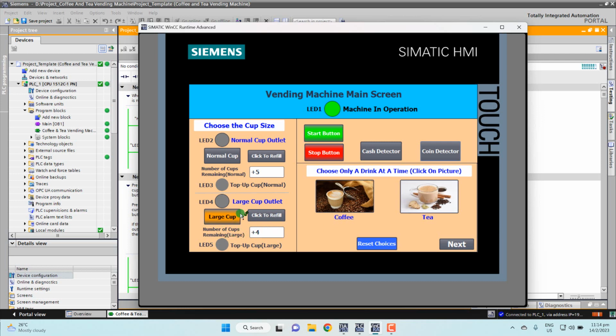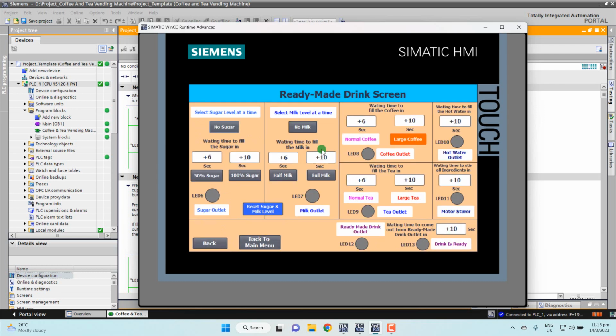Once we have chosen the cup, now we choose the drink, coffee or tea. Here it also shows to choose only one drink at a time by clicking on the picture. So first I choose the coffee. Now we click next, and we change to another screen.